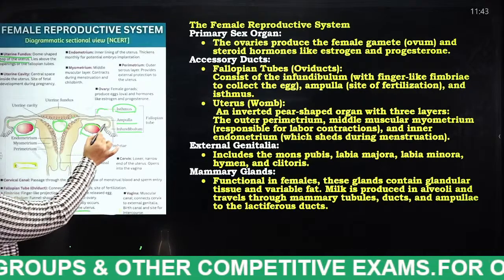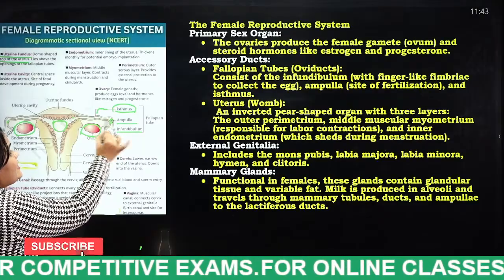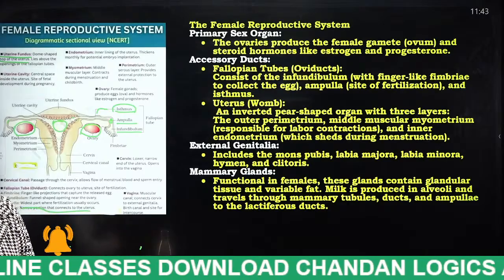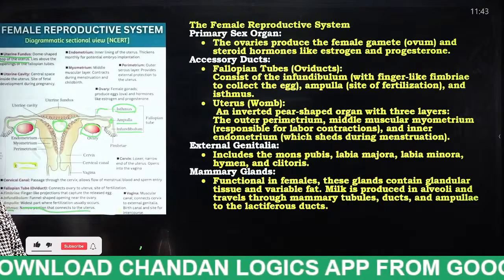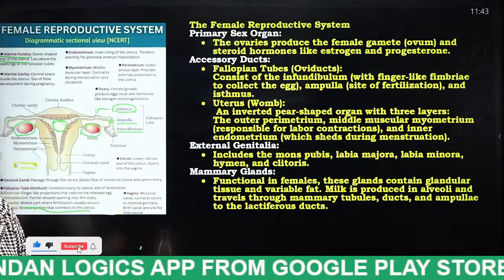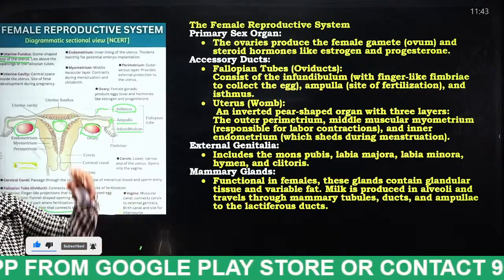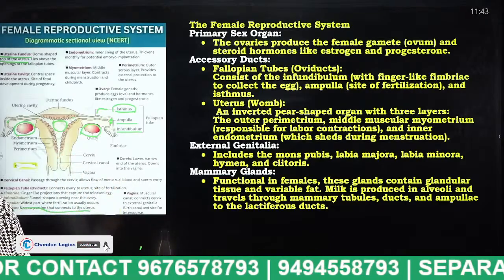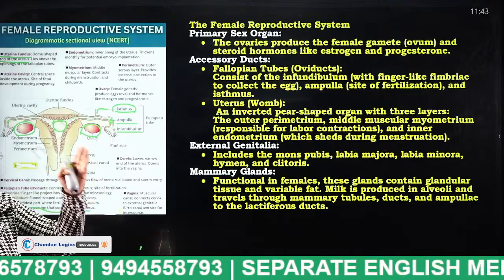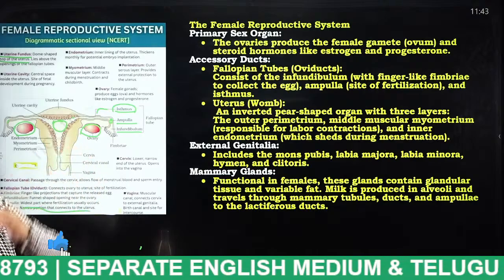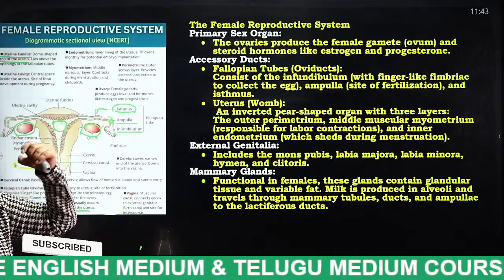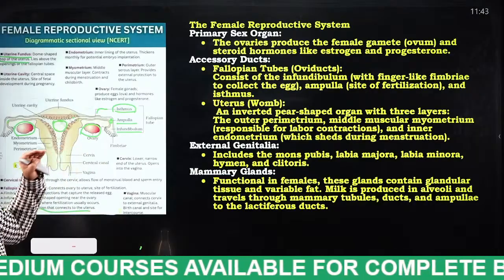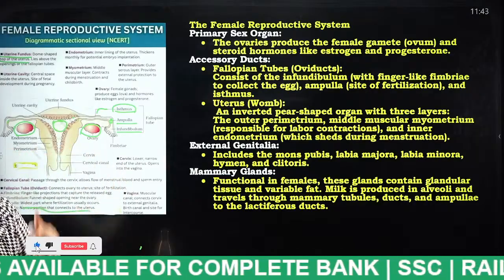In the ampulla, fertilization happens. Where does fertilization happen, students? In the ampulla. The ampulla is one of the parts of the fallopian tubes. Fertilization is nothing but the fusion of male and female gametes. They both fuse together and form a zygote, and that fertilization happens in the ampulla. Remember, very, very important, girls and boys.